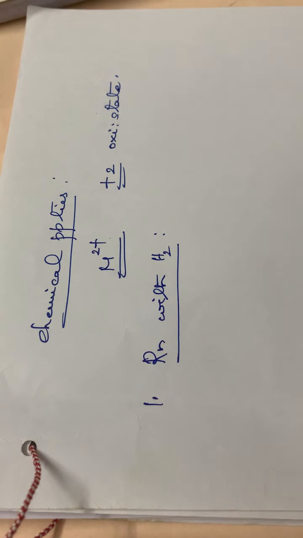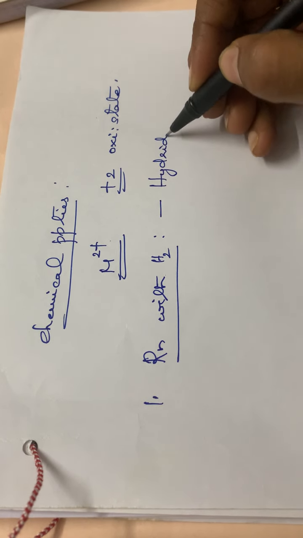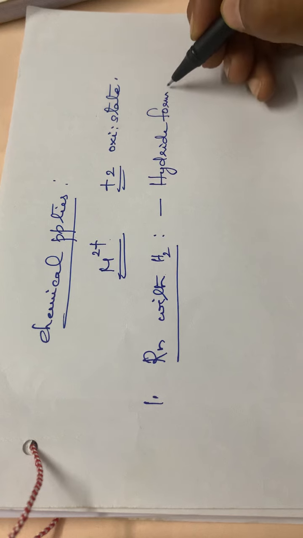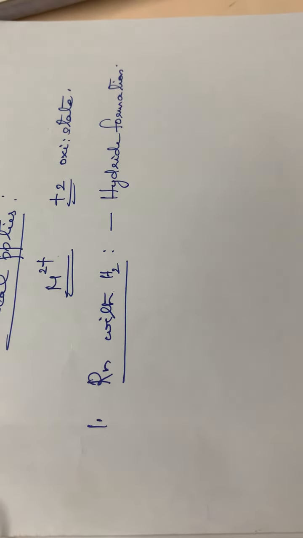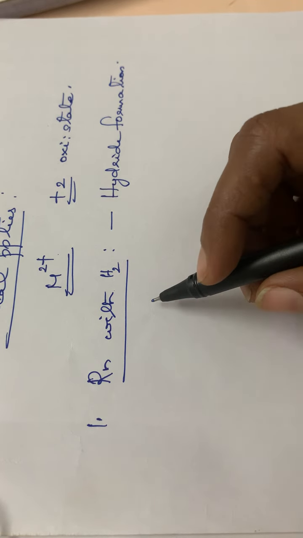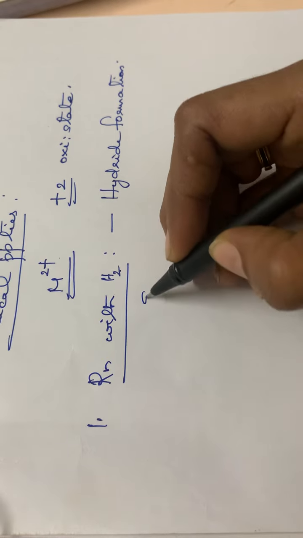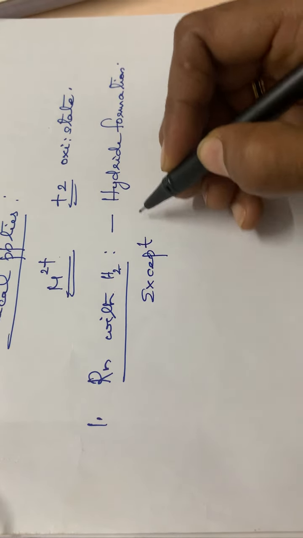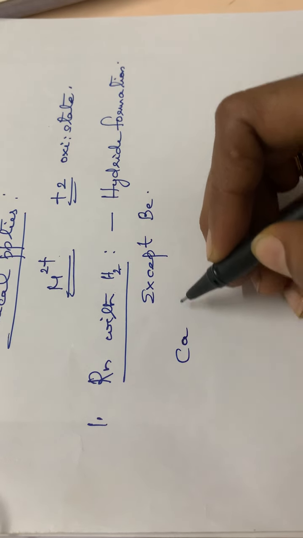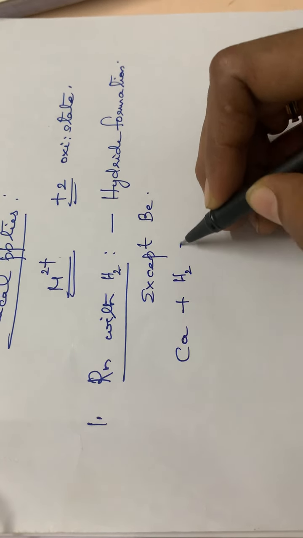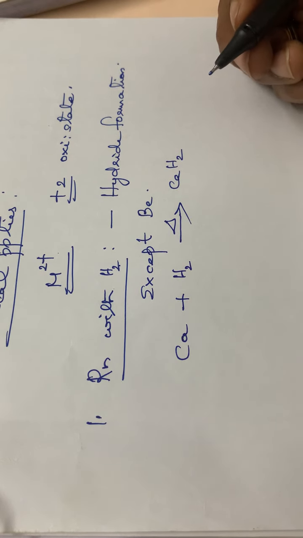Reaction with hydrogen means hydride formation is happening. Except beryllium, all other elements will be reacting with hydrogen. So we can write the equation for calcium: Ca plus H2 on heat giving CaH2, calcium hydride.